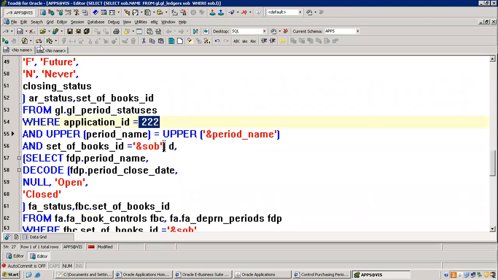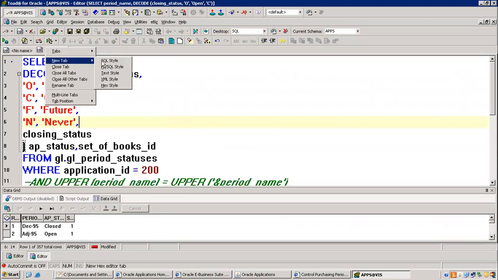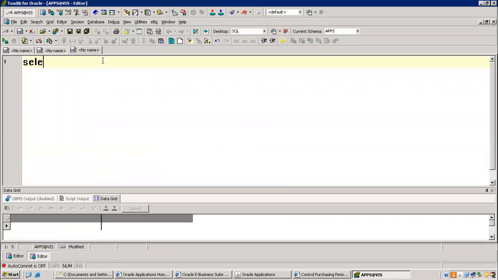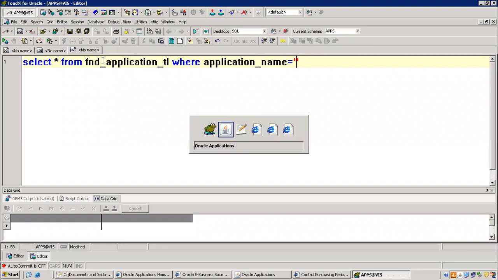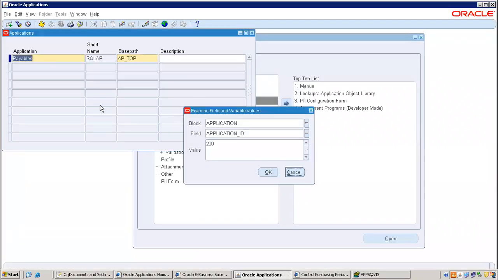So we can get it from the backend also. The application related table is FND_APPLICATION_TL, translatable language, where application name is payables.